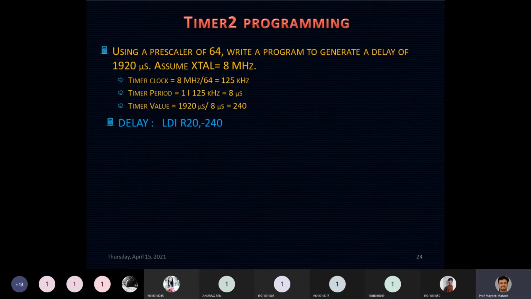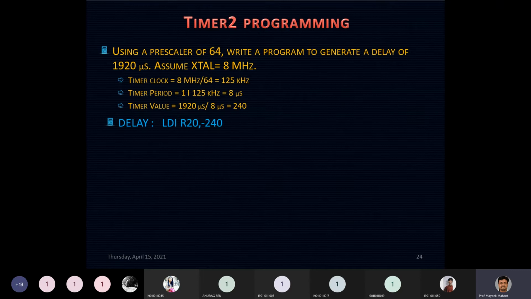I'm not discussing the main program. The main program remains the same as we have seen for timer 0. I'll directly be discussing the subroutine of your program, the delay subroutine. I'm not discussing that you need to initialize your stack pointer, then initialize R16 with 0, R17 with 0, doing the XORing of R16 and R17 and all that. That is to be done, and it is going to remain common. So the only thing making a difference is your subroutine.